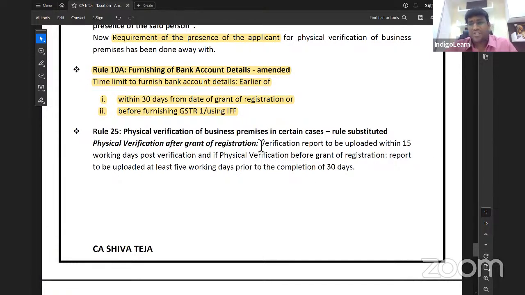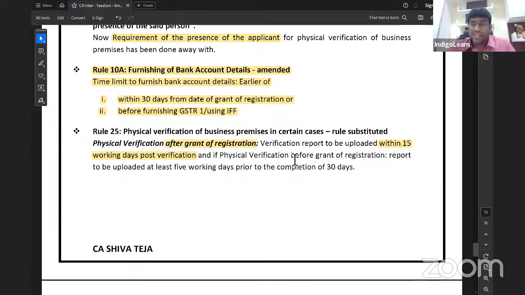Physical verification is generally done if other authentication is not done, or other authentication is done but the officer is of the opinion that physical verification is to be done. Physical verification after grant of registration: in that case, the verification report is to be uploaded within 15 working days post verification.